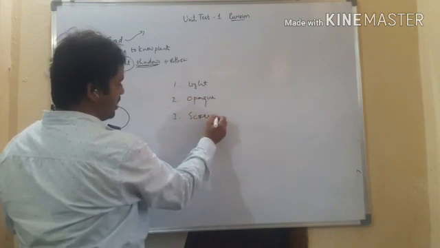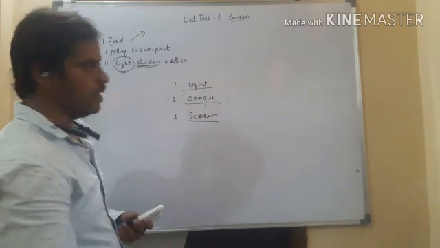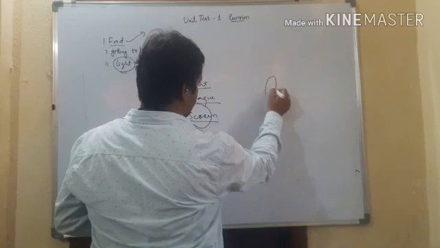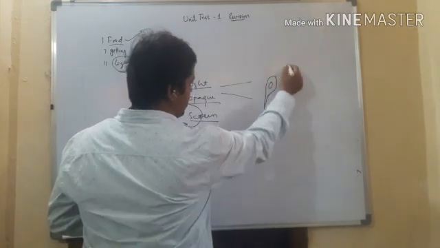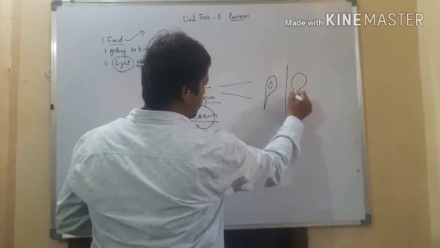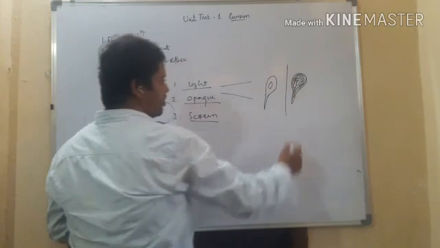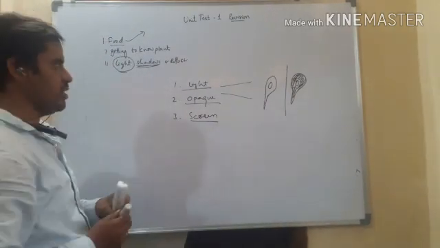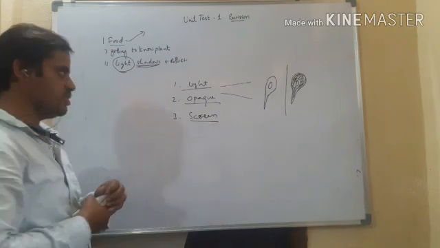In the presence of these three only, we are able to get the shadow of the object, right? So for example, if I keep an item here, then when light falls on it, on the screen we are going to get the shadow of that particular object. A shadow doesn't have any color because light is absent there. Wherever the light is absent, it is called shadow. The dark part in the presence of light is called shadow.